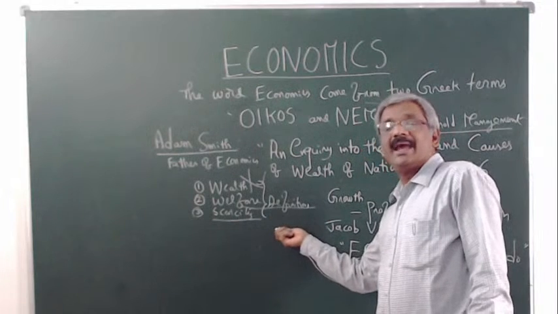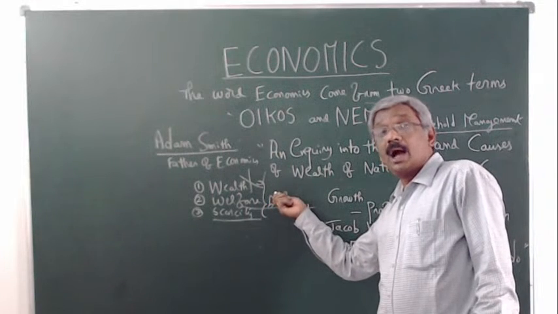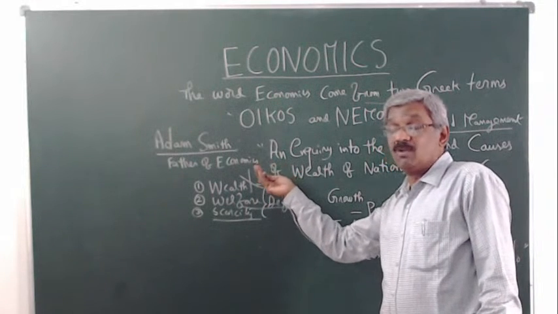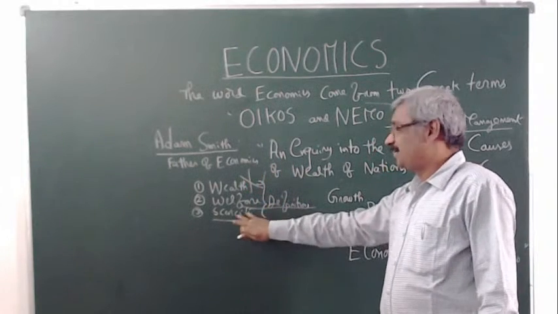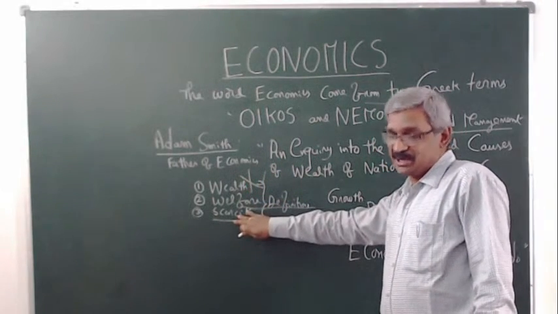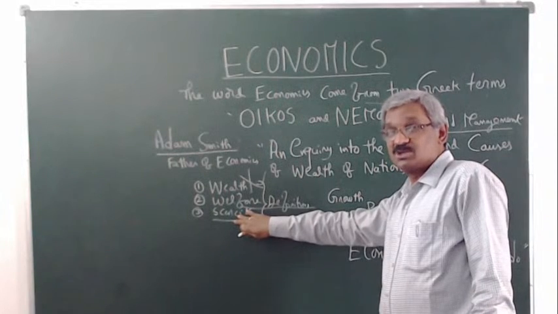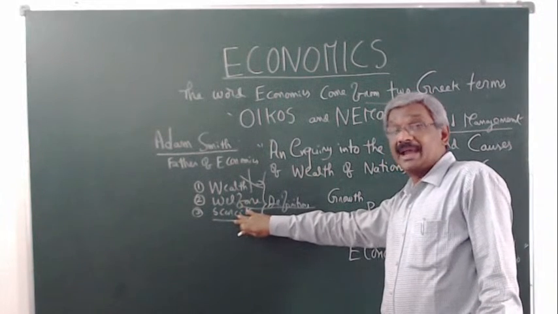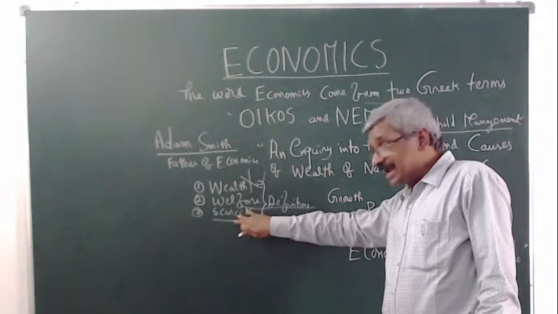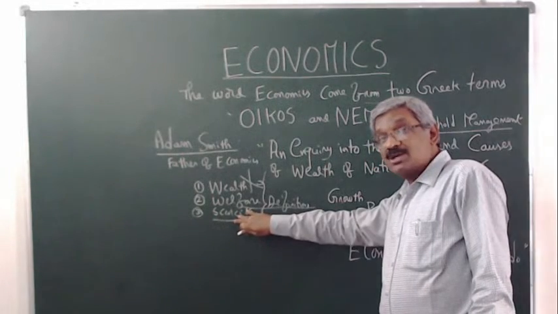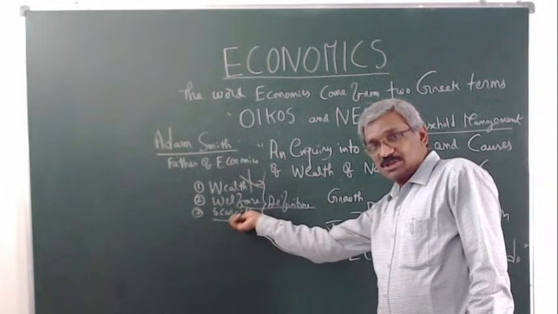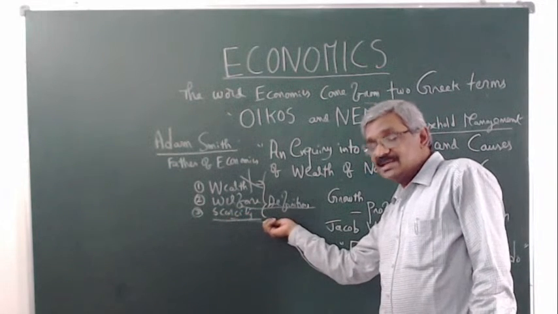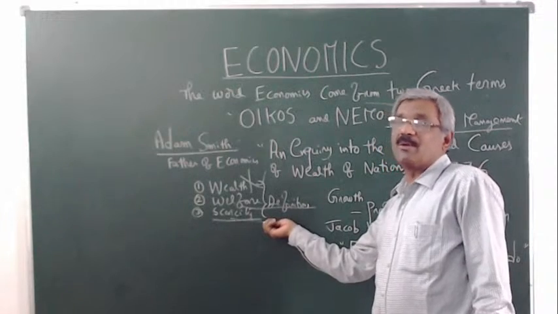Resources are limited, wants are unlimited. How can unlimited wants be satisfied with scarcity of resources? That is the main problem of economics.